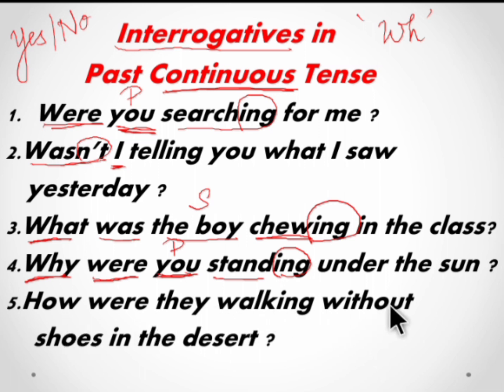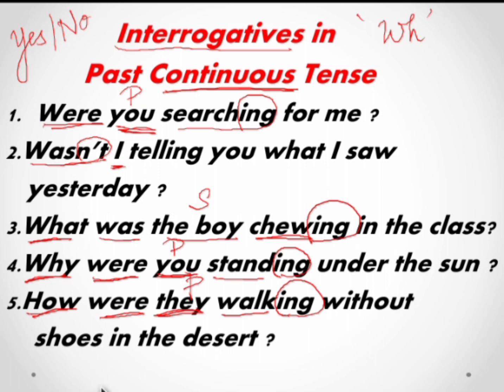How were they walking without shoes in the desert? How is the WH question. They is the subject in plural, and so we use were. Walk is the verb and ing is added. This shows that the action was continuing. How were they walking without shoes in the desert? So this is how we frame the interrogatives in the past continuous tense.